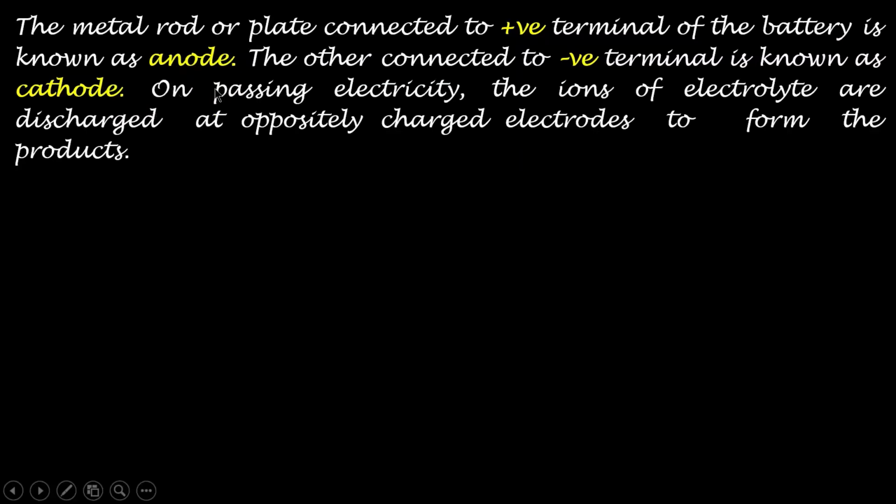On passing electricity, these ions will be attracted towards the anode and cathode, and they go to the anode and cathode and get discharged. That means they lose the charge.